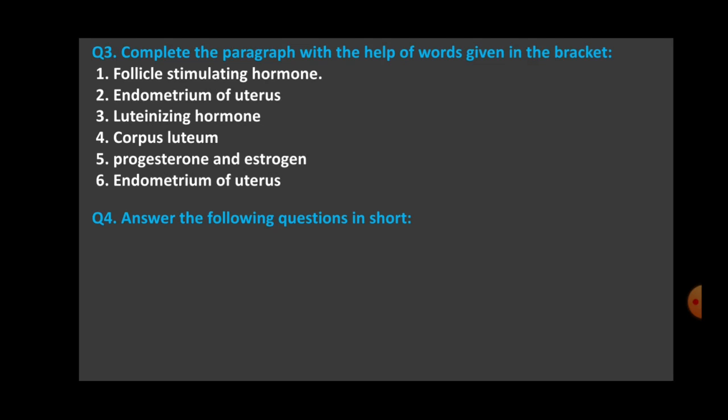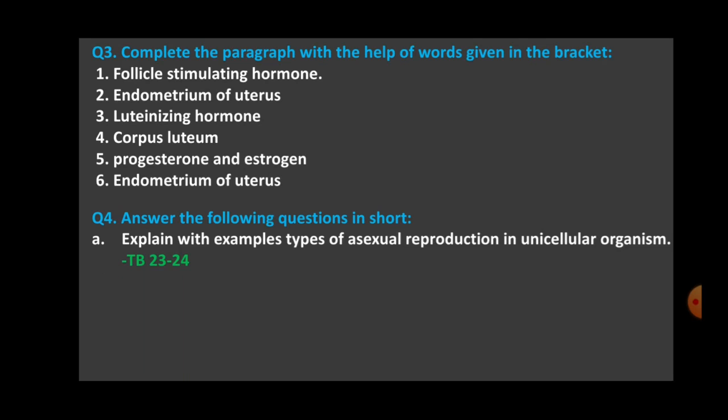Question number 4. Answer the following questions in short. First one is, explain with examples types of asexual reproduction in unicellular organisms. In your textbook, page number 23 and 24. Okay, just open page number 23, 24.